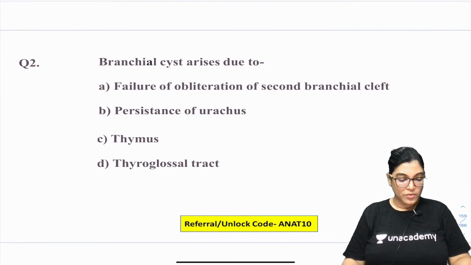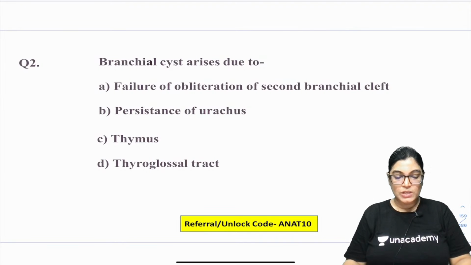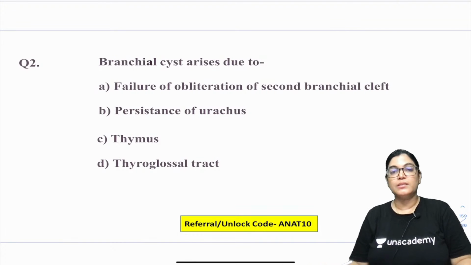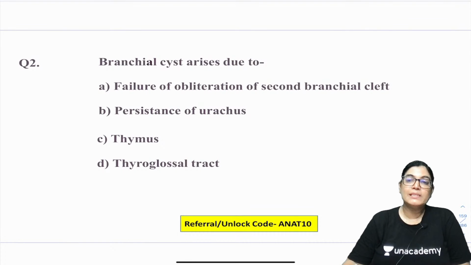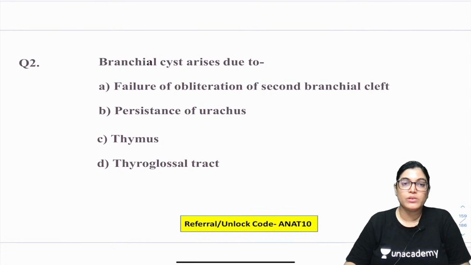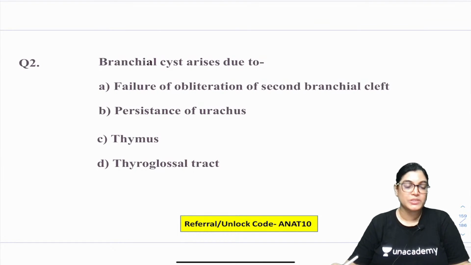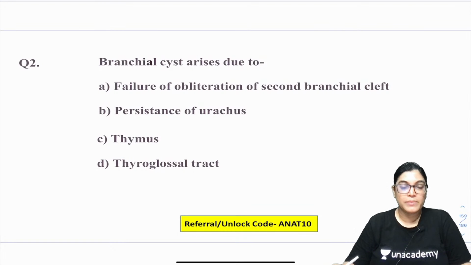Harini is telling A, what about others? It's a direct MCQ only. It is quite commonly seen. I will show you the location also. Let me wait for your answer. Branchial cyst arises due to which of the following? Persistence of urachus, thymus, thyroglossal tract, or failure of obliteration of second branchial cleft. Yes, Harini has given answer A. I am waiting for the others to give the answer.